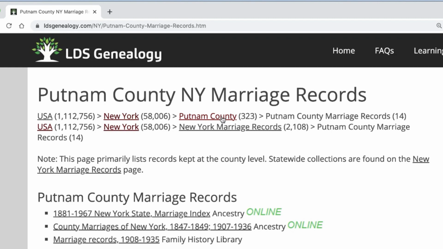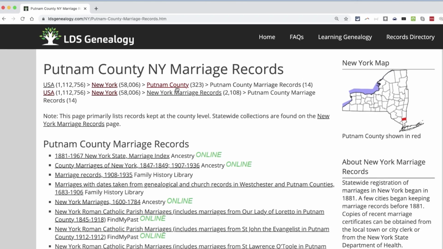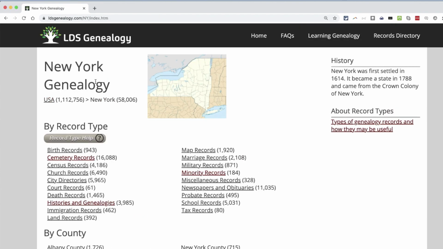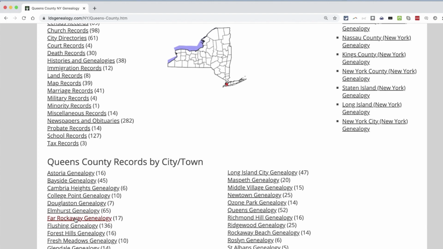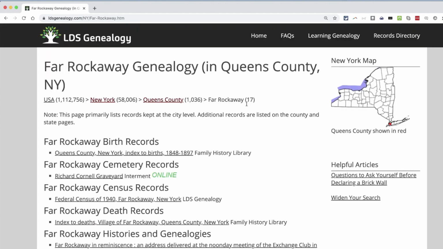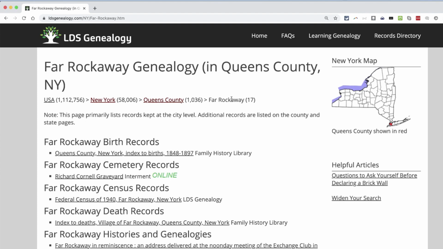In addition to searching Putnam County for my ancestor, it may be helpful to look at the records that cover the entire state in addition to the county and specific cities so that you don't overlook any additional record sources that may be helpful in your search. And again, the website makes it easy to jump from city and town to county to state.